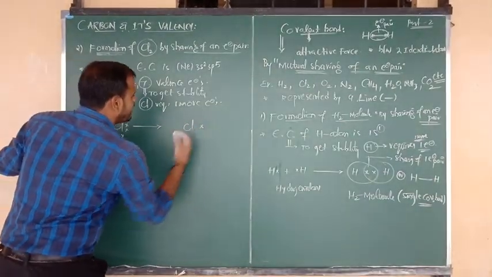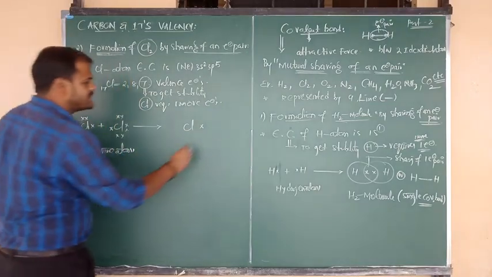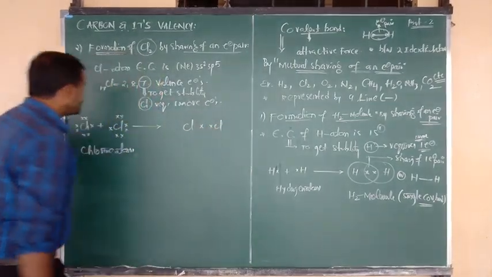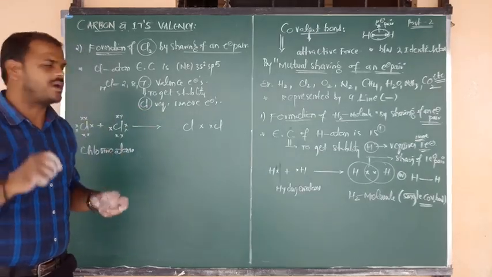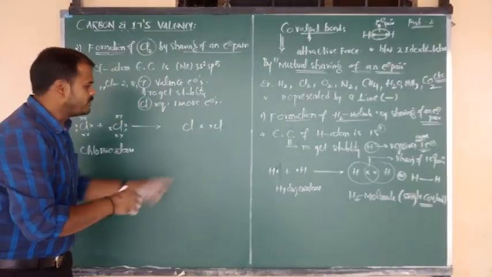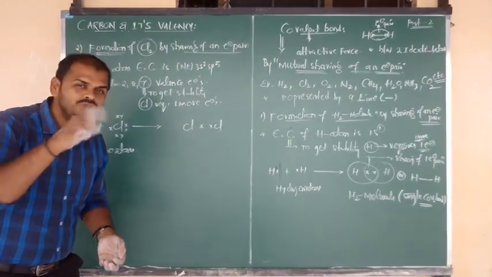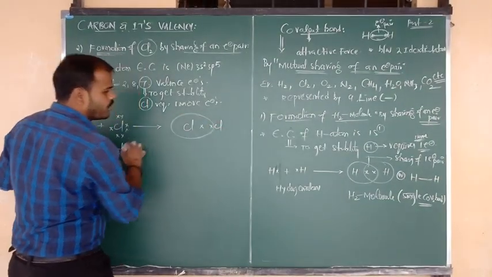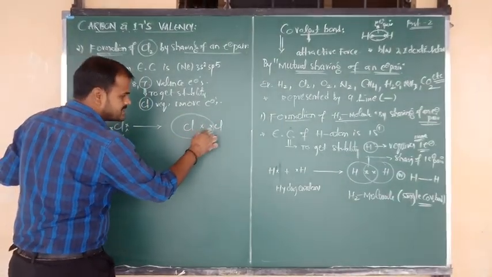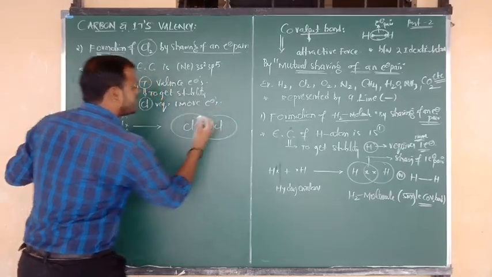Yes, I have written here. And second chlorine also contributes 1 electron. So each atom of chlorine contributes 1 electron and forms an electron pair. Now that electron pair undergoes mutual sharing. Mutual sharing means the electron pair is shared by the first chlorine, and also shared by the second chlorine.